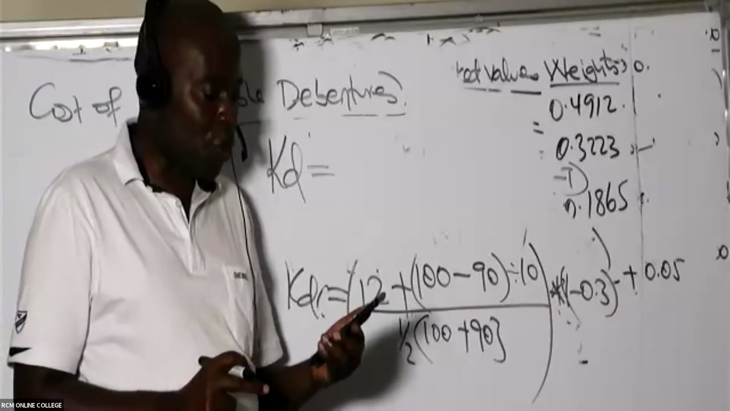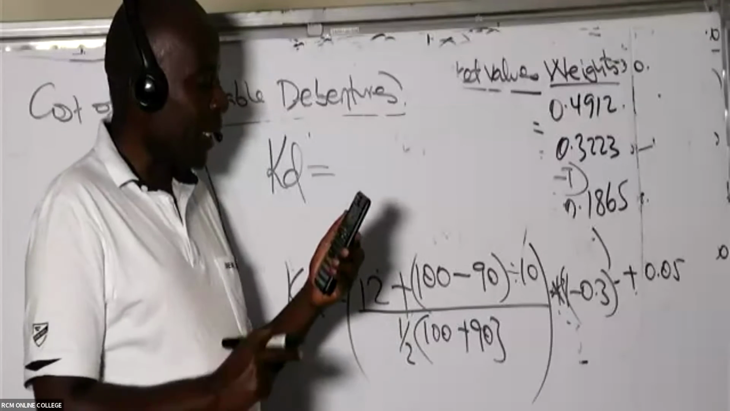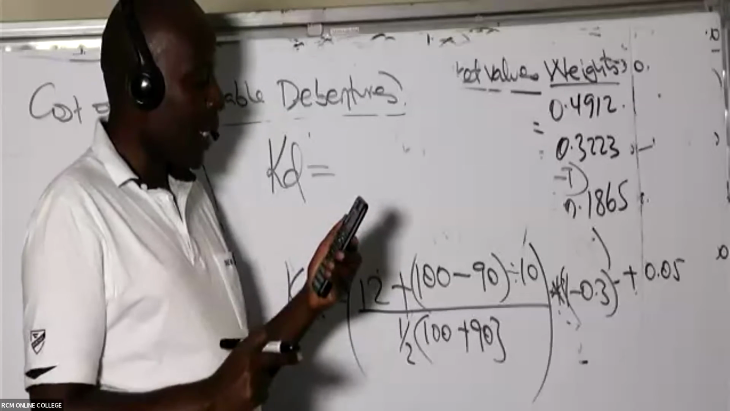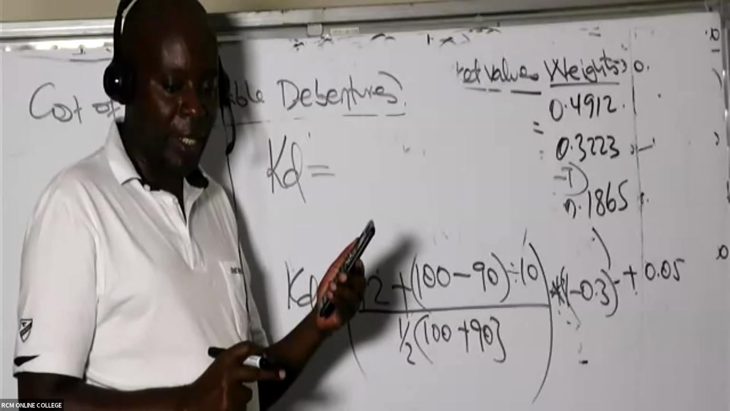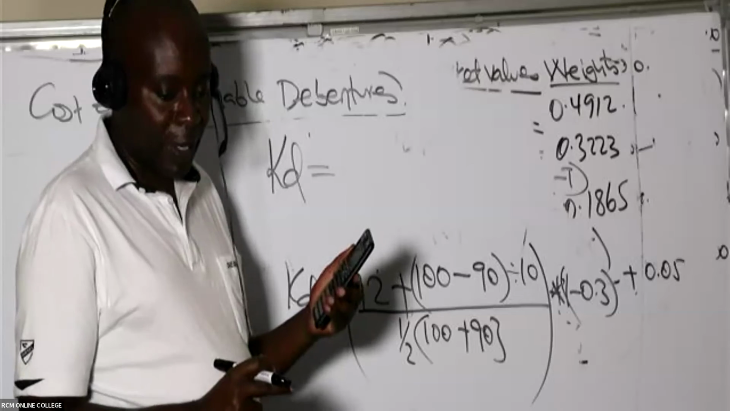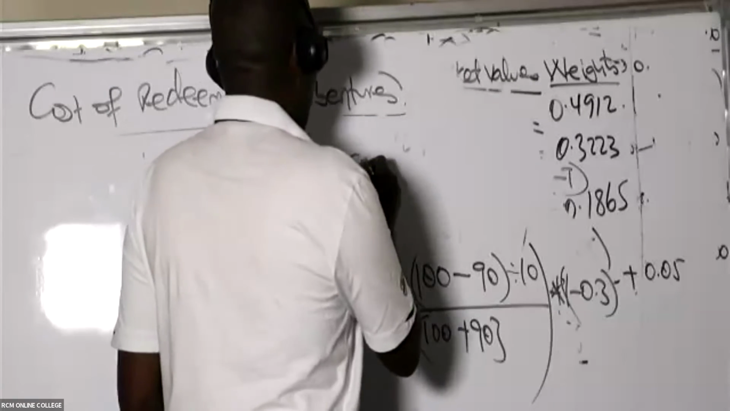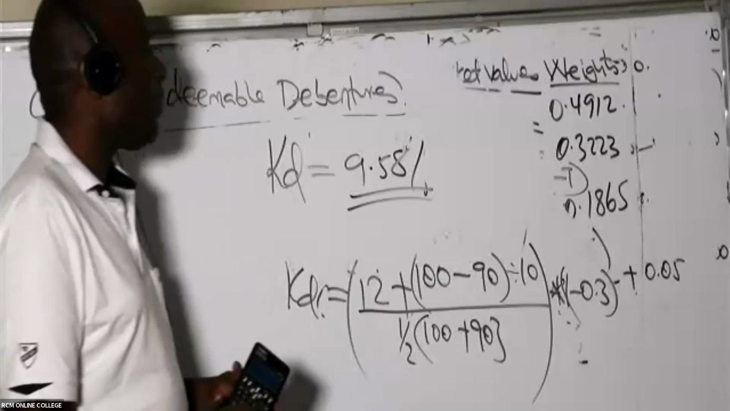Who is able to give me this answer? Is there somebody who is getting 0.0958 or something like that? They're very bright, these lights in the studio, very bright. So what are we getting there? 9.58. So we are getting 9.58%.